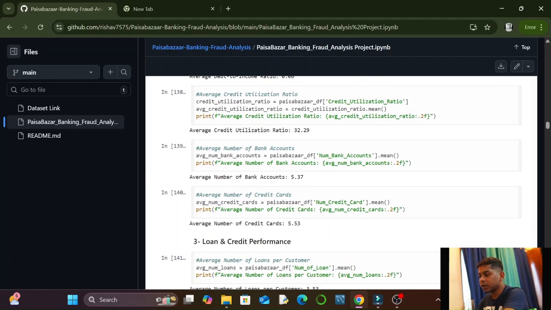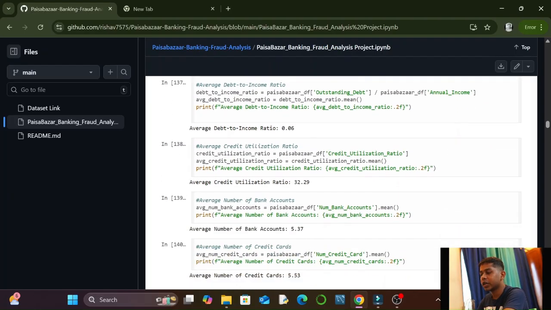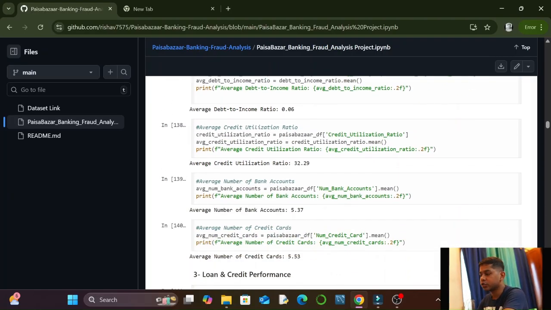After that, in the financial behavior section, I also calculated average credit utilization ratio. There was a column in our data set called credit utilization ratio. We did the mean of it and we got the average as 32.29.